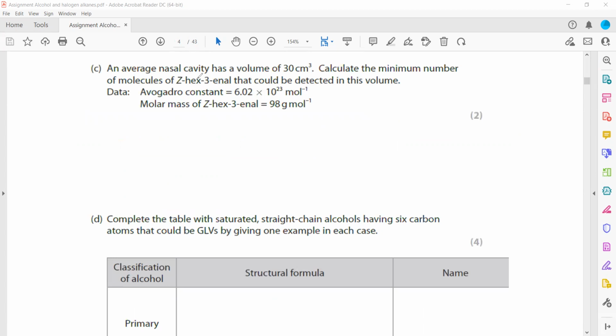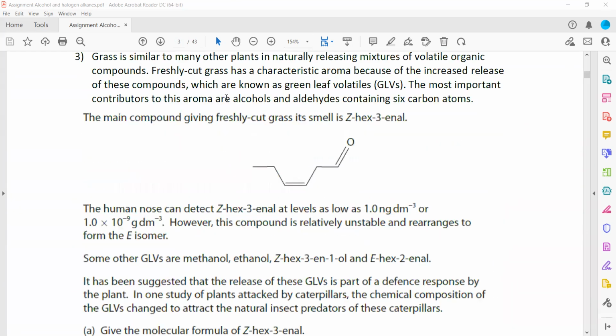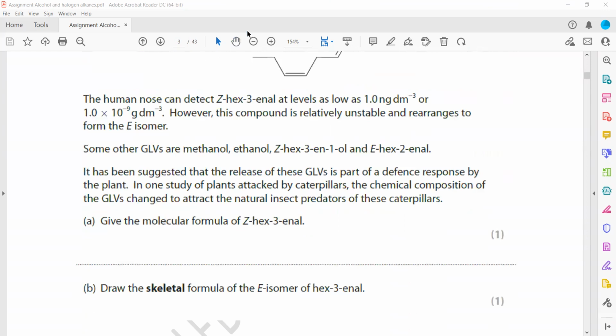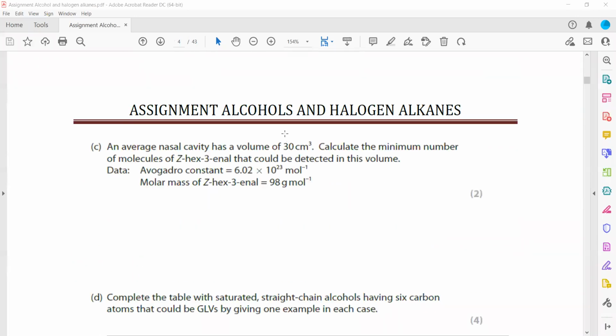Then, an average nasal cavity has a volume of 30 cm cubed. Calculate the minimum number of molecules of Z-hex-3-enal that could be detected. Avogadro's constant and the molar mass are given. In the beginning of the question, they gave you the concentration, which was 1 times 10 to the power minus 9 gram per dm cubed. We can also say 1 dm cubed is 1000 cm cubed.